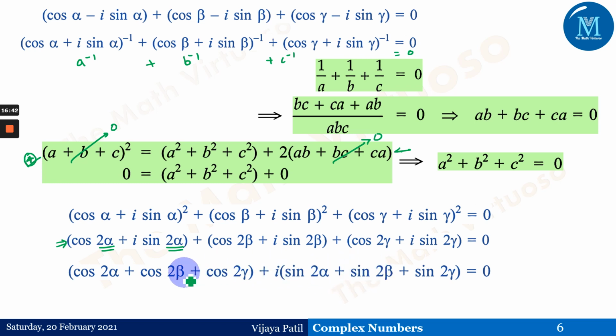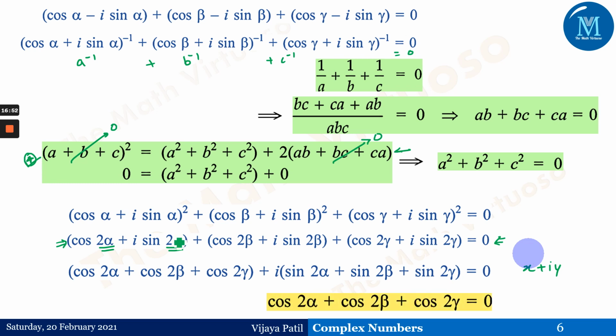That means we have expressed this particular step as x plus iy, right? x as the real part and y as the imaginary part. And then from here, if we equate the real and imaginary parts, what is this 0? 0 means 0 plus i times 0. And therefore, this is nothing but cos of 2 alpha plus cos of 2 beta plus cos of 2 gamma is equal to 0. So we have got one of the identities from this, right?